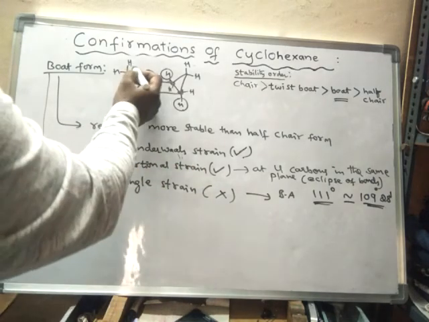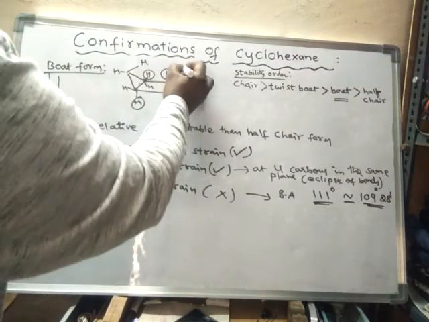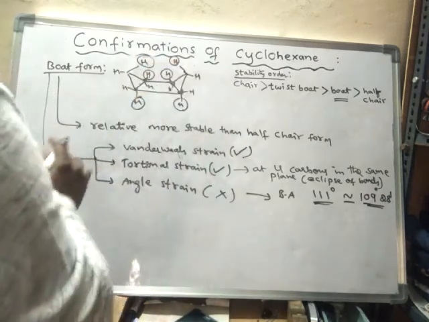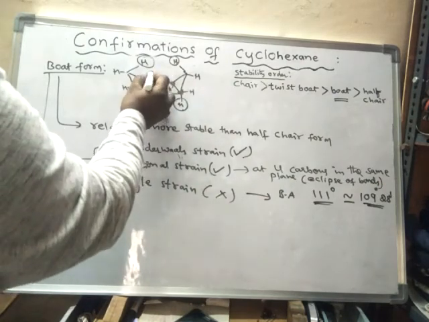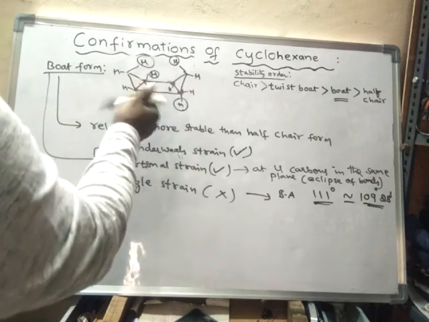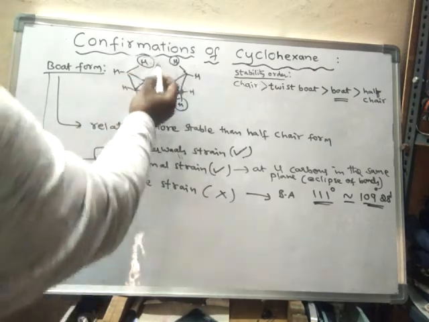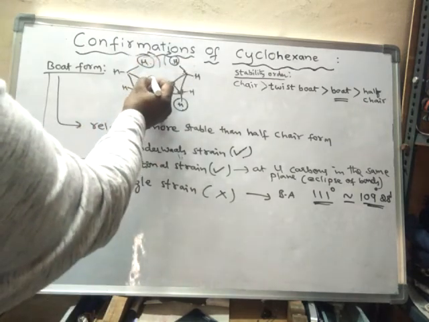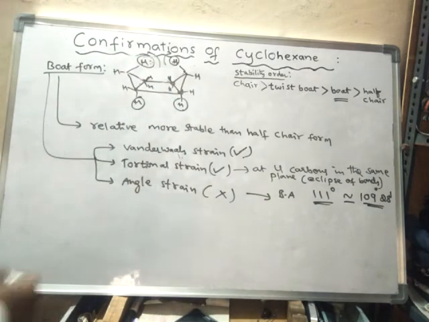Because these are flagpole hydrogens. These two are flagpole hydrogens. There exists repulsion between the flagpole hydrogens, and due to this, van der Waals strain is present.